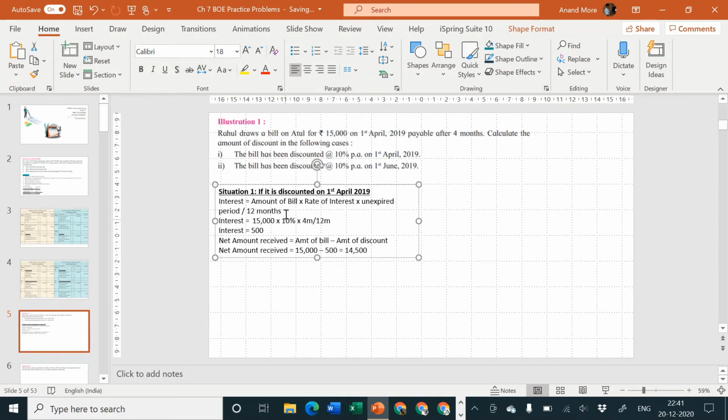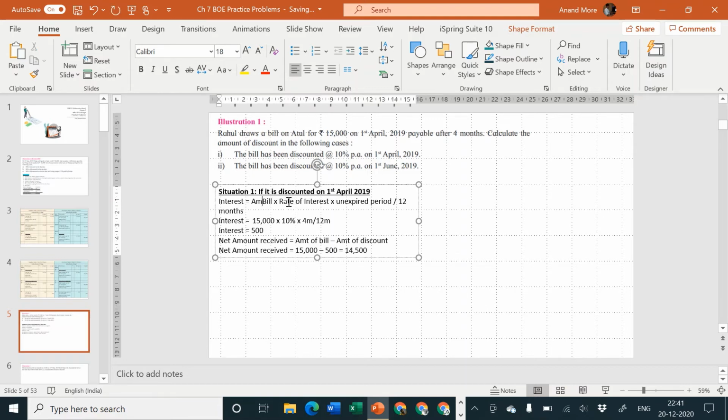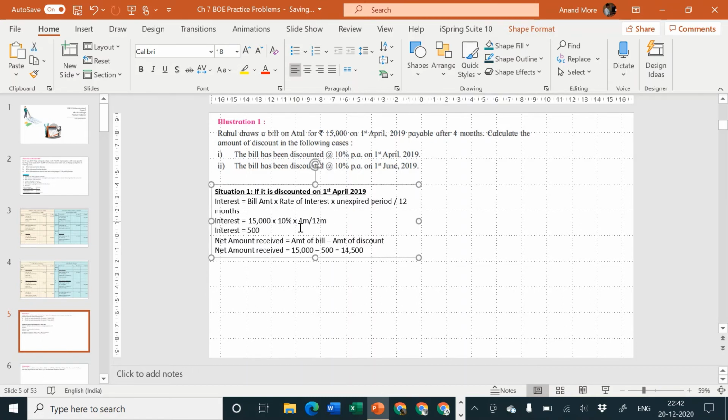Okay, very good. Let me reduce the size of the formula: bill amount into rate of interest into unexpired period upon 12 months, because the period of bill is given in months.